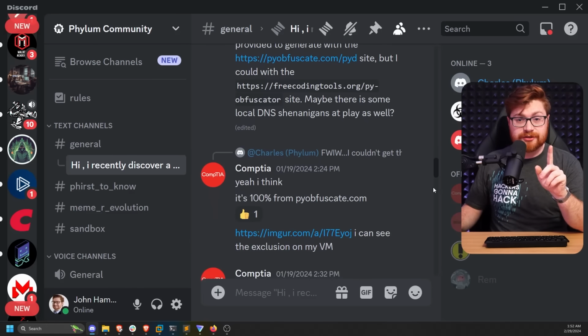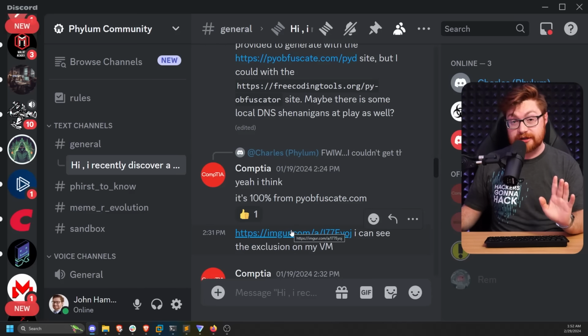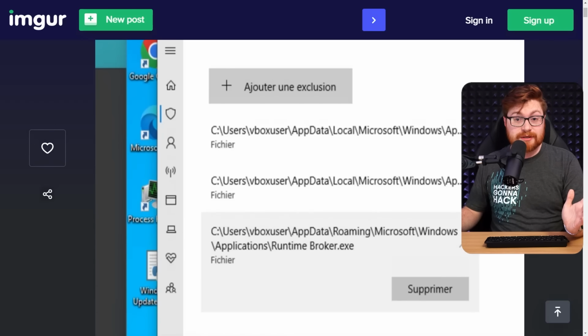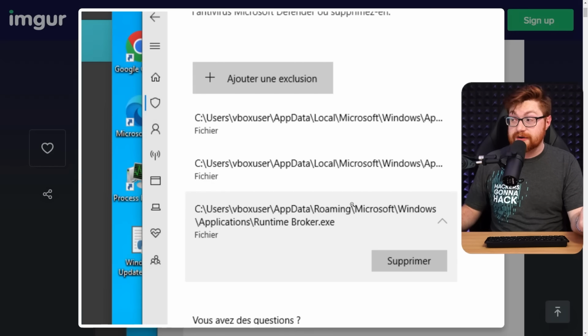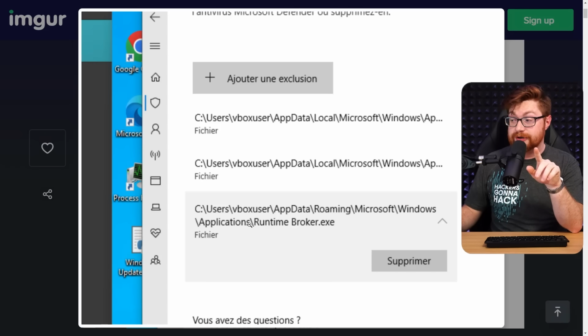Now, the user is still thinking, look, it's gotta be from piobfuscate.com, and they include a picture, actually. They do some interesting stuff here. There's an imager link, and if we go take a look ourselves, we can see, look, this is their Windows Defender with some exclusions added for some locations in this executable folder here with runtimebroker.exe in the mix.